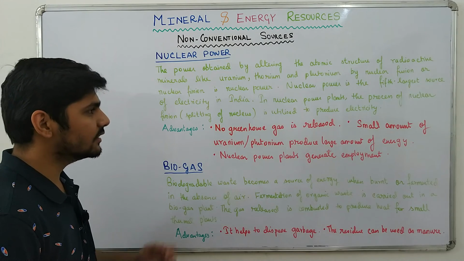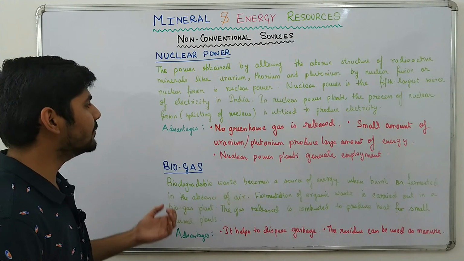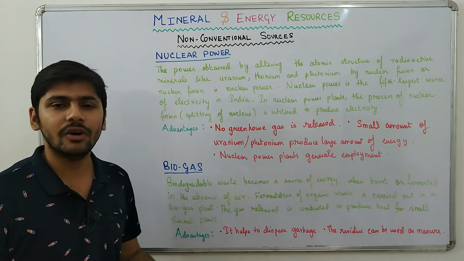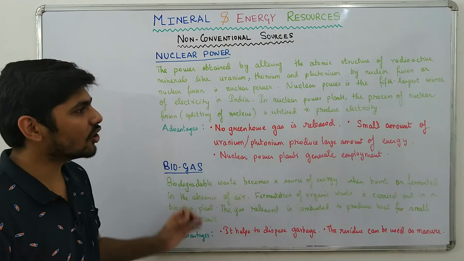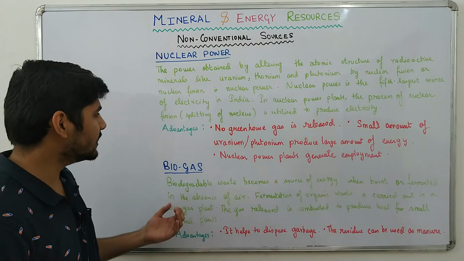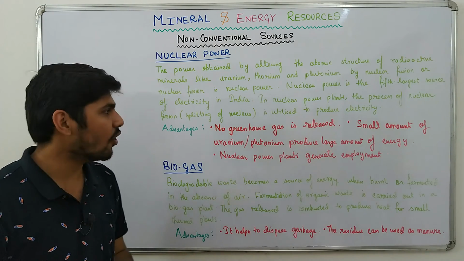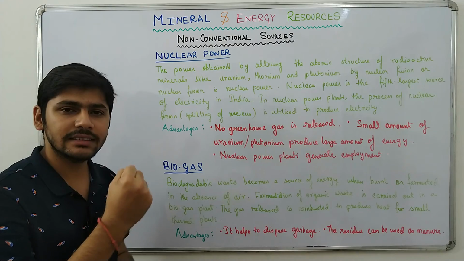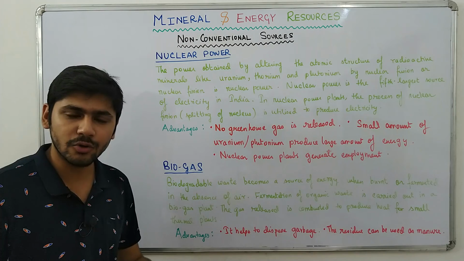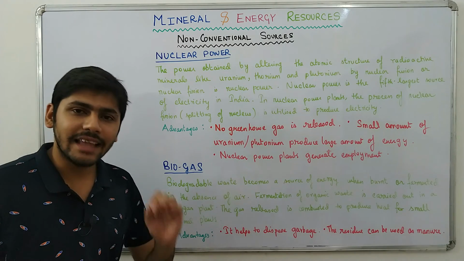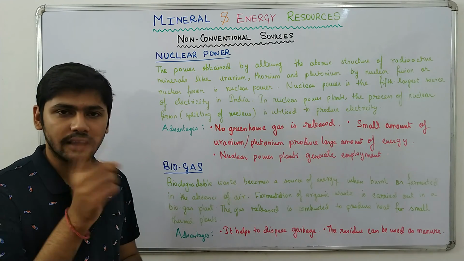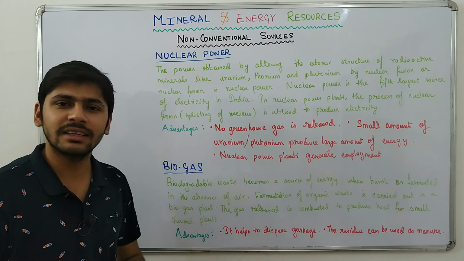In nuclear power plants, the process of nuclear fission, that means splitting of nucleus, is utilized to produce electricity. So generally in all the nuclear power plants, the method of nuclear fission is used to produce electricity. What is nuclear fission? Nuclear fission means the splitting of nucleus. A heavy nucleus is split into two equal nuclei and a large amount of energy is produced in the form of heat. That heat is used to convert water to steam. That steam turns turbines and those turning turbines produce electricity.